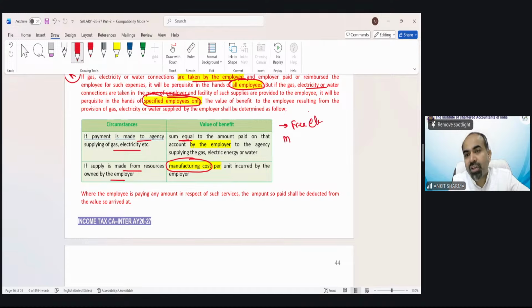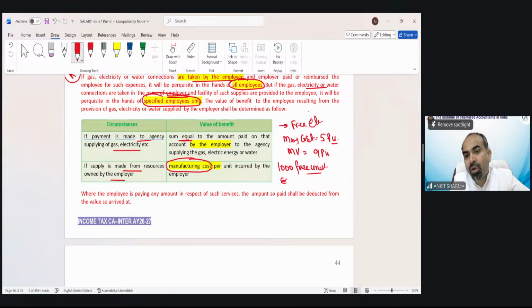The manufacturing cost of electricity is, suppose, 5 rupees per unit. And they sell this electricity at a market value of, suppose, 9 rupees per unit. You are an employee of the electricity company and the company says we will provide you 1000 free units.